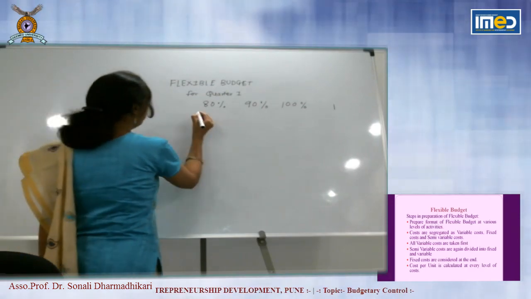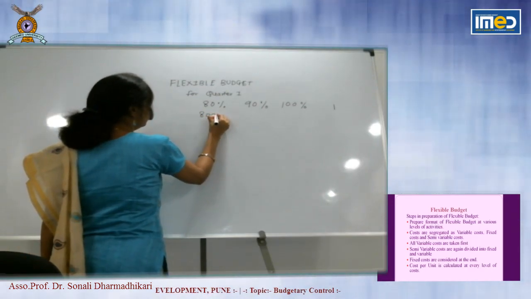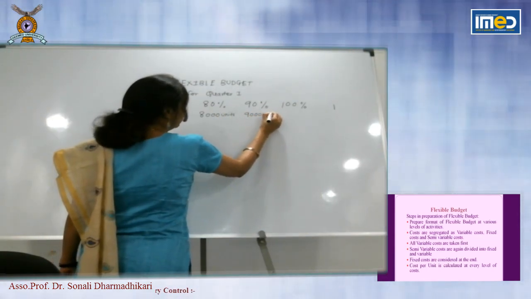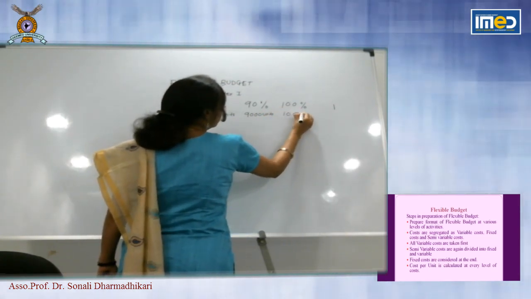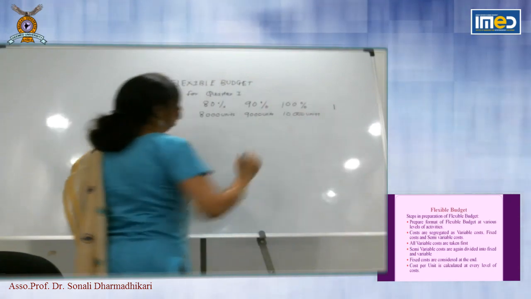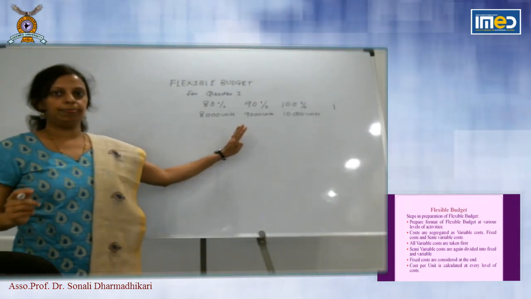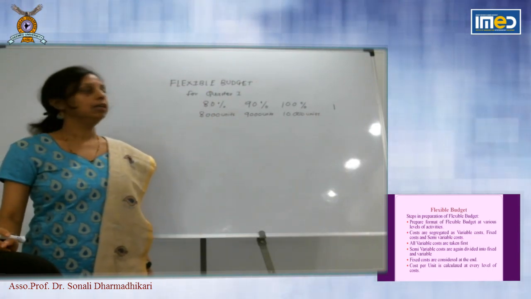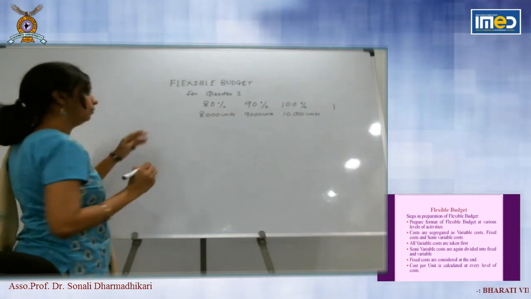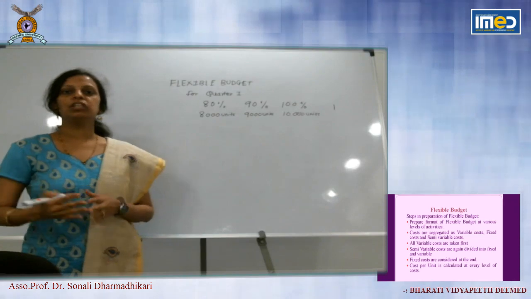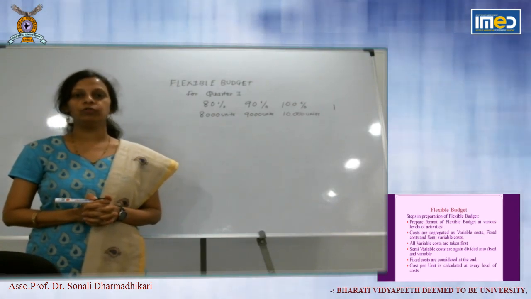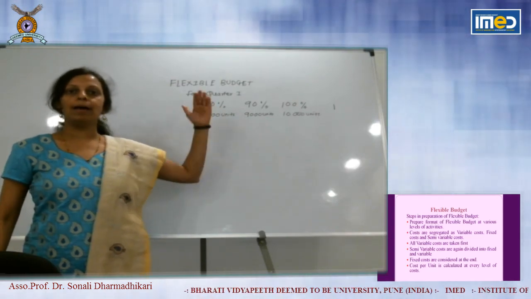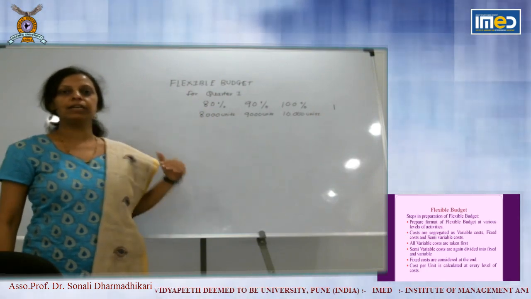Immediately you will write number of units given: 8,000 units, 9,000 units and 10,000 units. So this is the flexibility, or these are the various levels of production for which you are preparing the budget. Now, we have seen in the classification of cost, behavior wise classification of cost, fixed cost, variable cost and semi-variable cost. We apply this classification of cost in flexible budget.